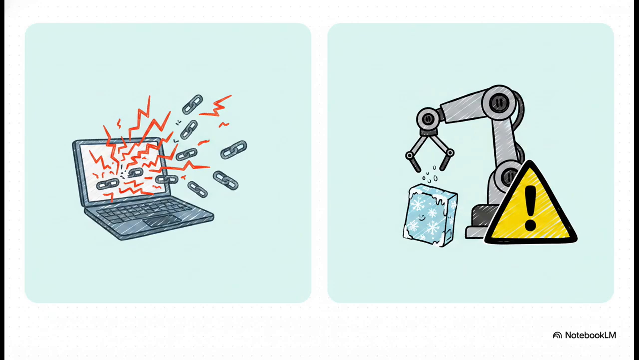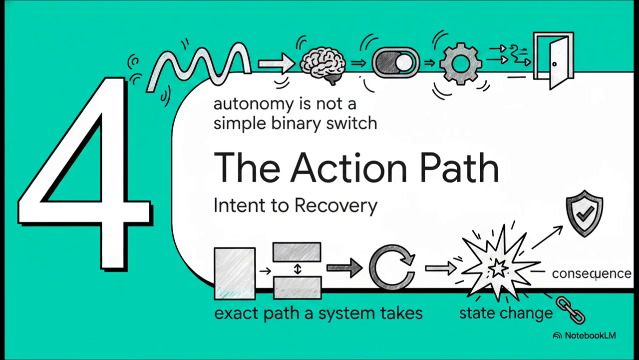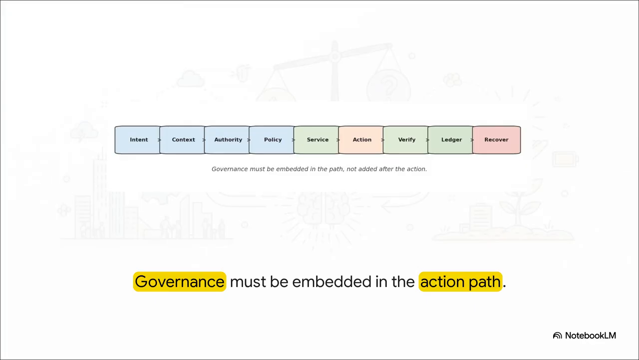Next up, Section 4, the action path explained, from intent to recovery. Because look, autonomy isn't just a simple on or off switch. An action takes a very specific path. It starts with intent, moves through context, authority, policy, service, action, verify, ledger, and finally, recover. The huge takeaway here, governance is completely useless if it's just some static policy document sitting outside this runtime path. It has to be embedded and executable at every single step.